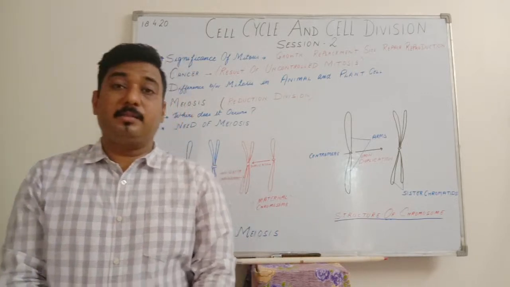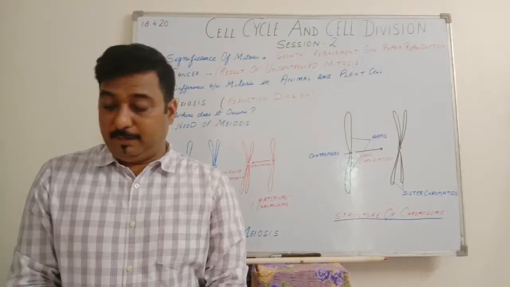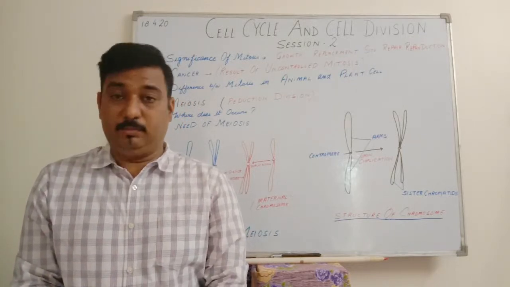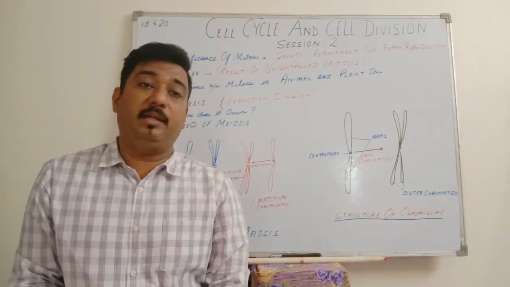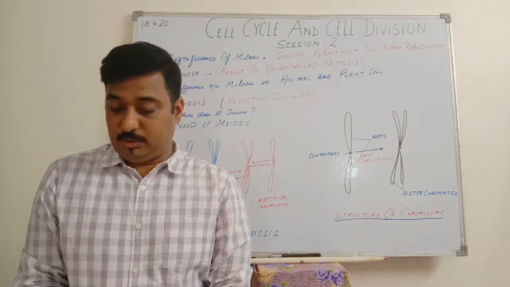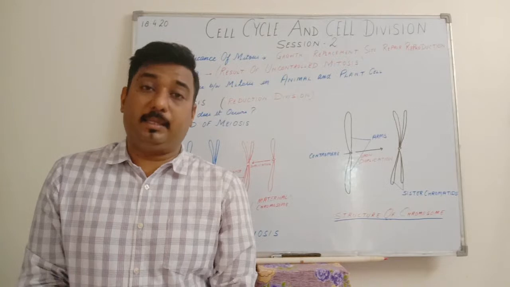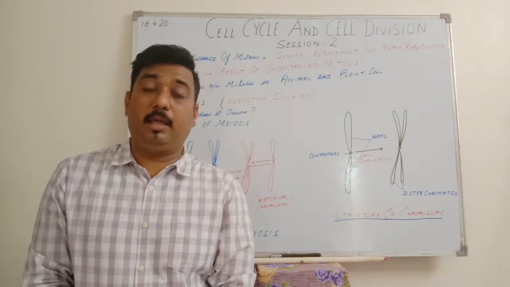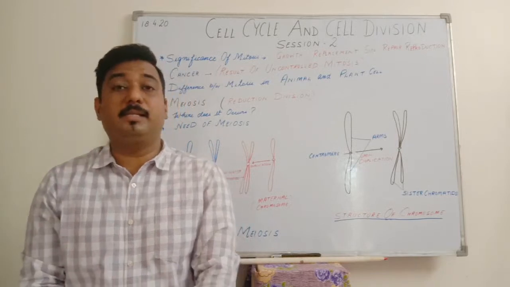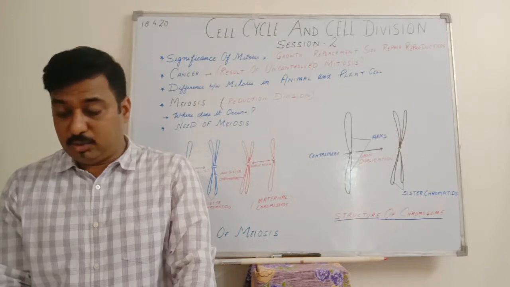In the last session, we had started the first chapter, that was cell cycle and cell division. Let's have a recap of the topics that we had completed in the last session. In the last session, I told you about cell cycle. What is cell cycle? I had given you the definition and a deep explanation about cell cycle. I told you the meaning of generation time.